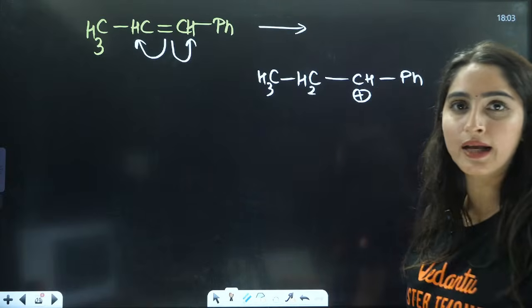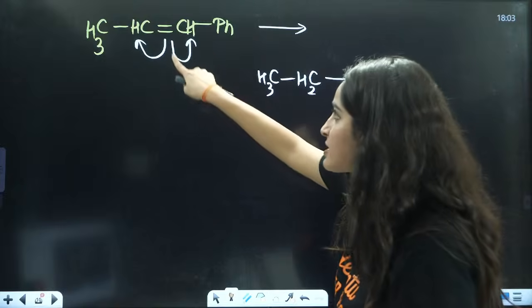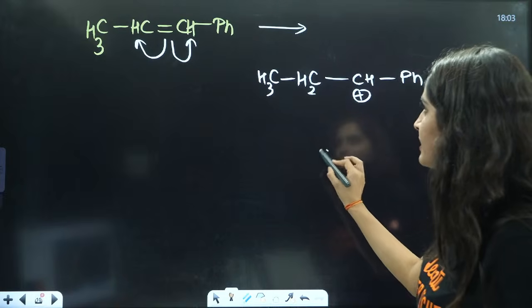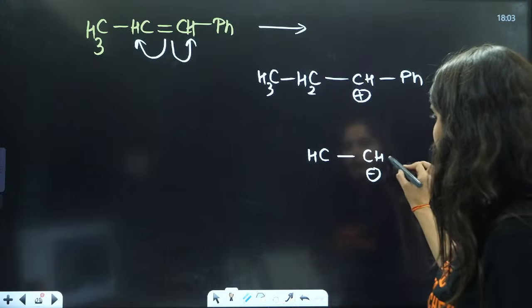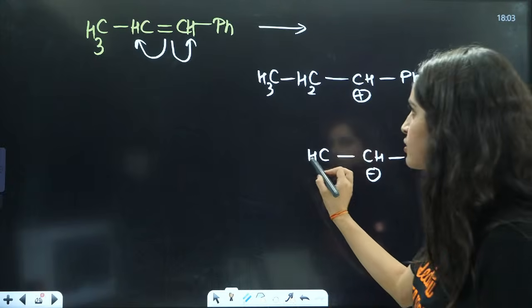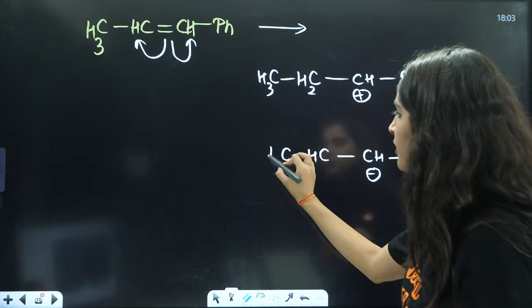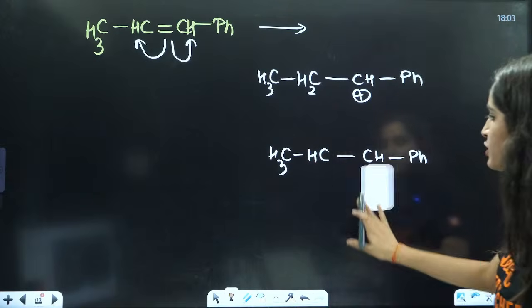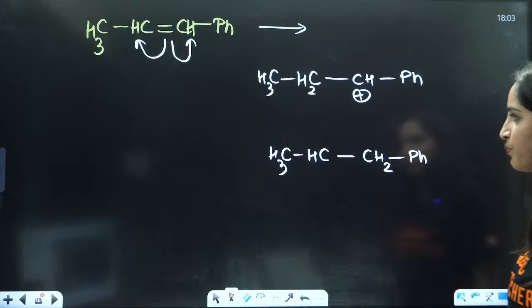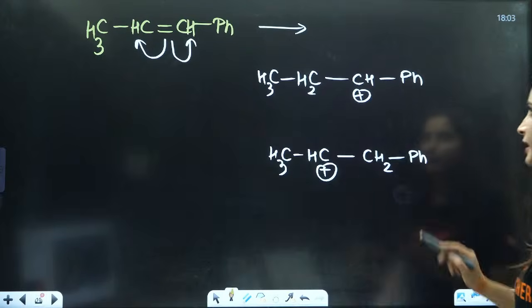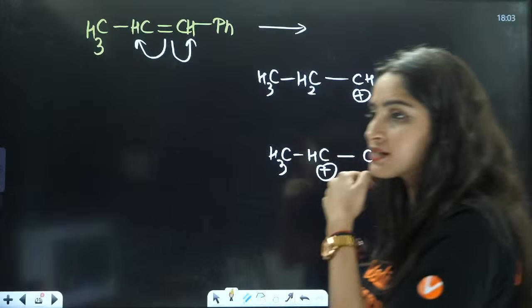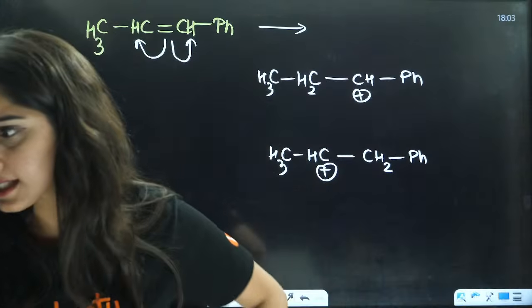This is the carbocation that will be formed. If electrons are jumping on this side, in that case you will have CH negative and this is PH and this is your CH3. To the negative, H will attach here, so it will be CH2 and this will be the carbocation. Now you tell me which is the stable carbocation, this or this? Which is the stable carbocation, right?